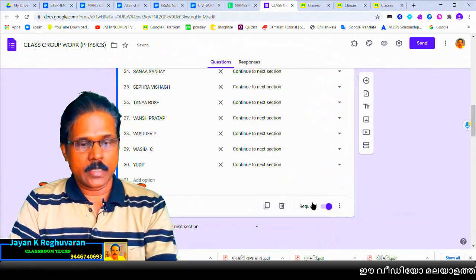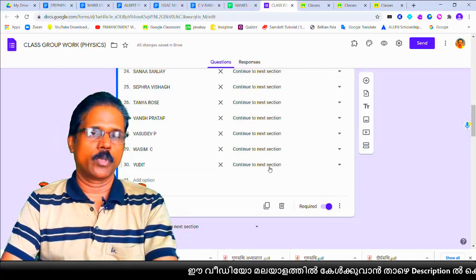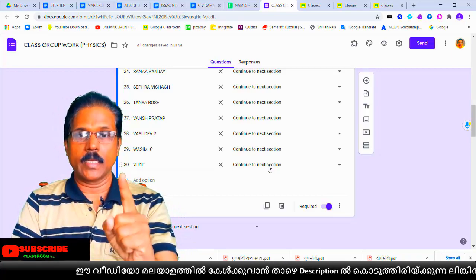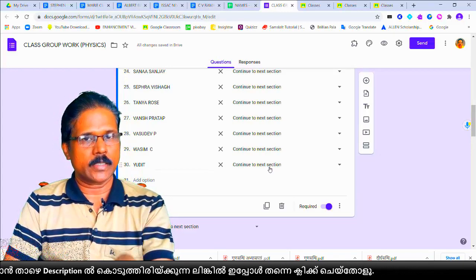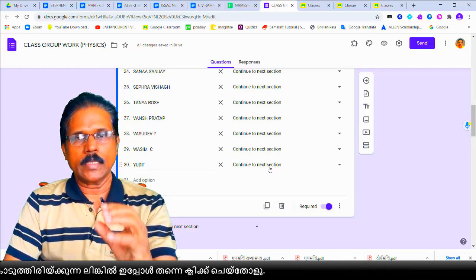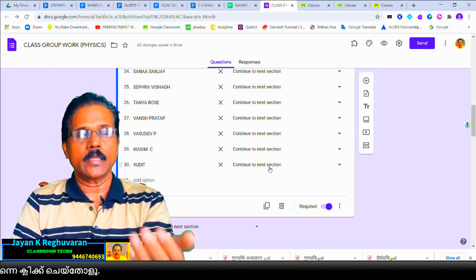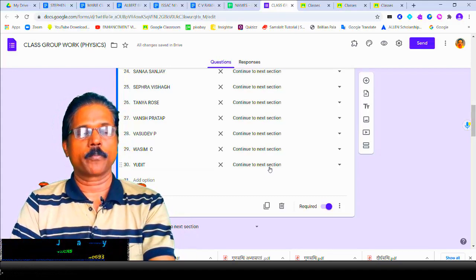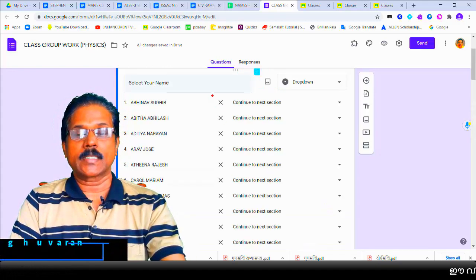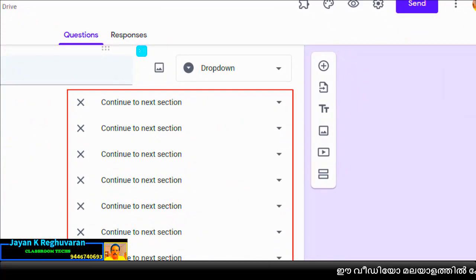According to their answer, they will go to the real group. Okay, their answer means their name. Select your name, then they will select their name, that is their answer. So when they selecting their answer correctly, they will go to the correct group which we provided to them. Continue to next section, just right side of the names, okay, with a down arrow here.